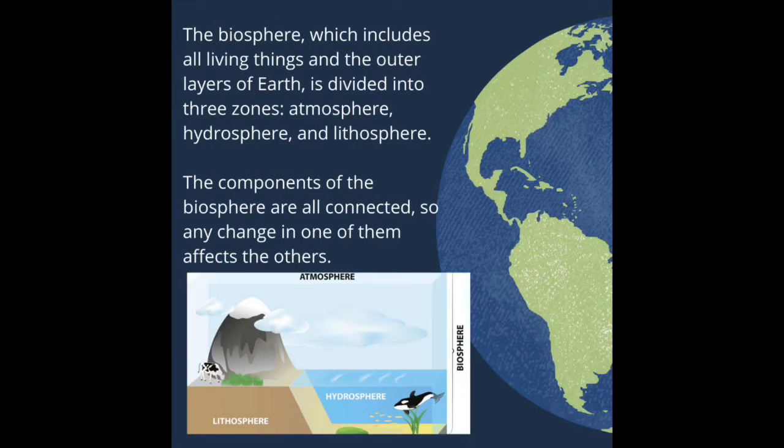The biosphere, which includes all living things and the outer layers of Earth, is divided into three zones: atmosphere, hydrosphere, and lithosphere. The components of the biosphere are all connected, so any change in one of them affects the others.